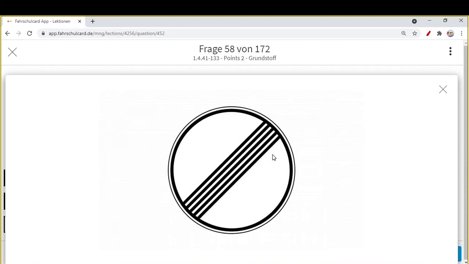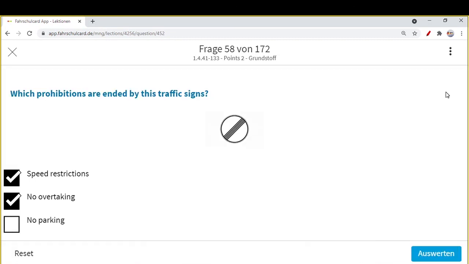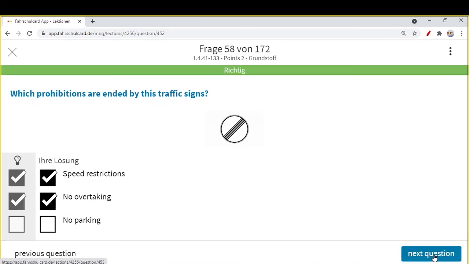But over here there is no such sign. It is simply a red circle. All the limitations which come under the red circle are lifted, are ended. So those are speed restrictions and no overtaking restrictions. No parking is a different sign that we have seen, a circle with only one red line or two red lines, where you cannot park. So only two options are correct.